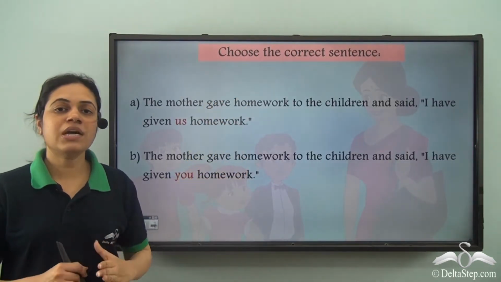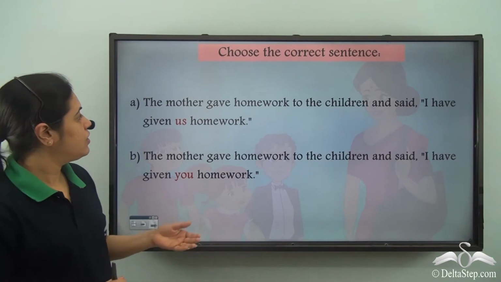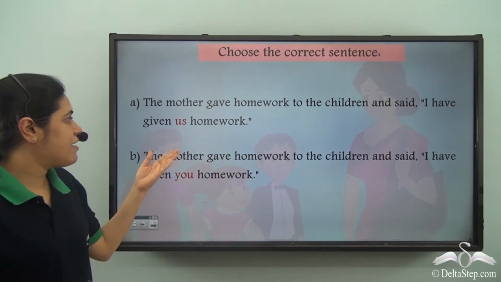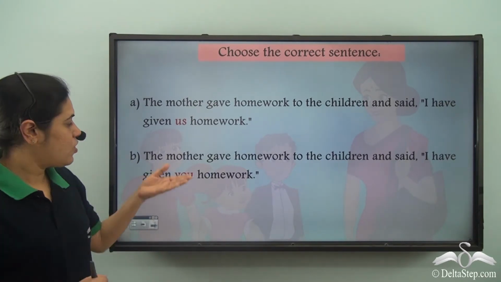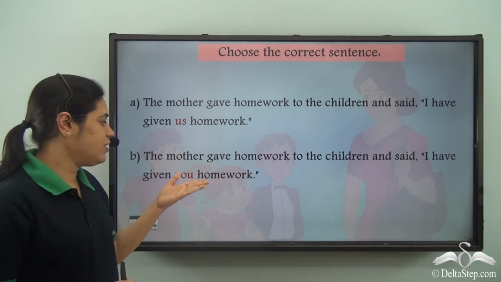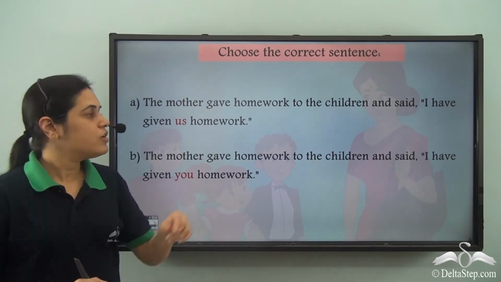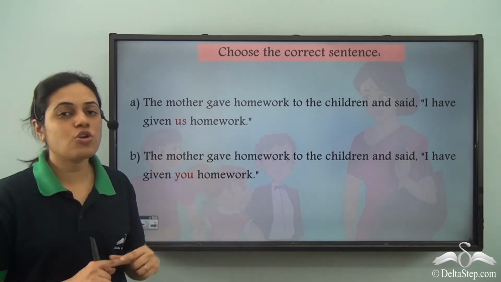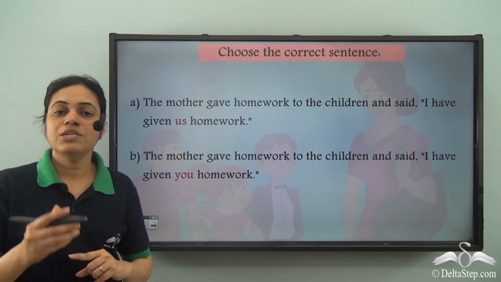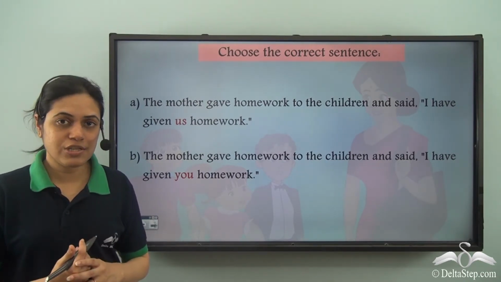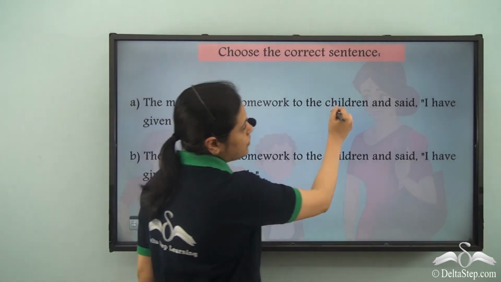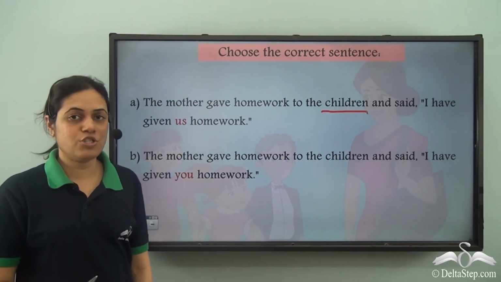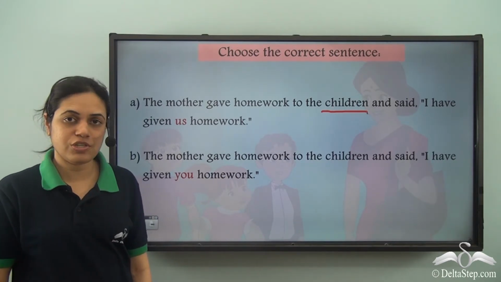Now can you choose the correct sentence? The mother gave homework to the children and said, I have given us homework. Or will it be, I have given you homework? So the mother gave homework to the children and she is talking to the children. She is referring to the children. So children are the people spoken to. She is speaking to the children.